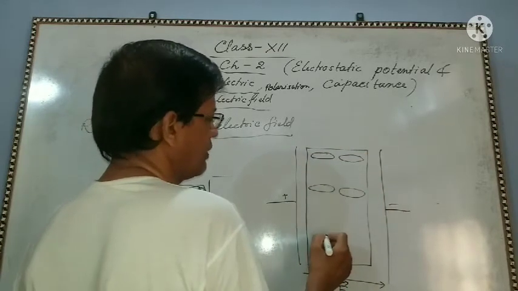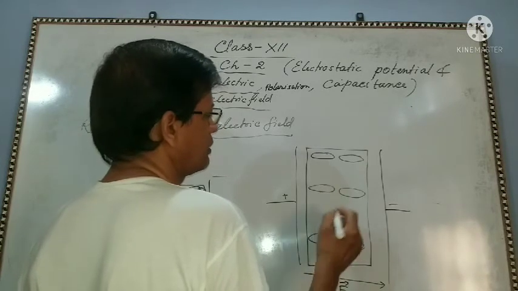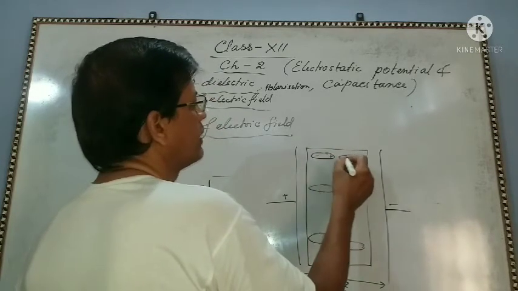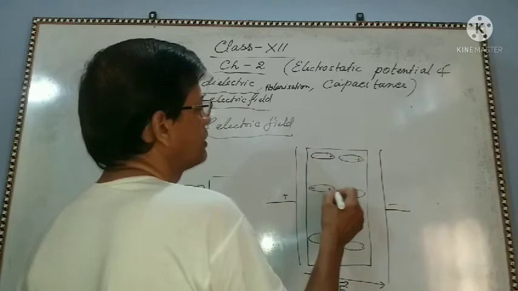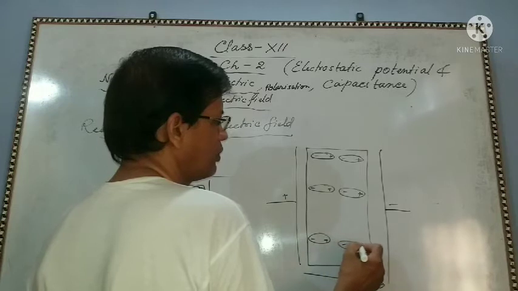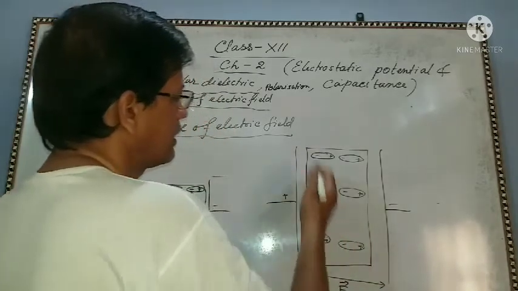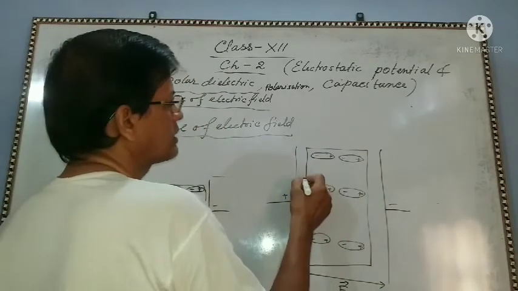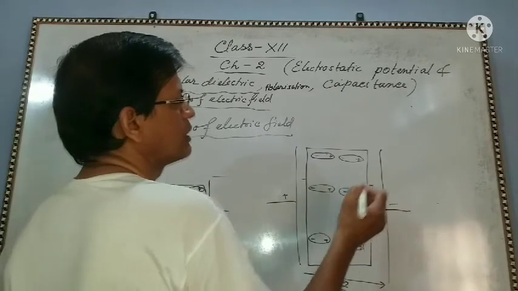So many atoms: negative, positive, negative, positive. Since it's in this dielectric, this side is negative, this side is positive.